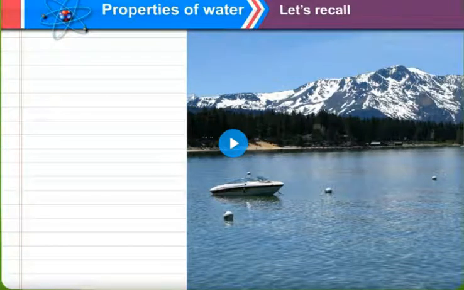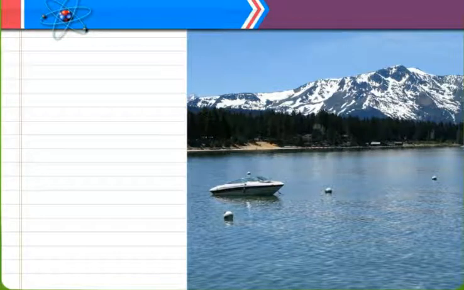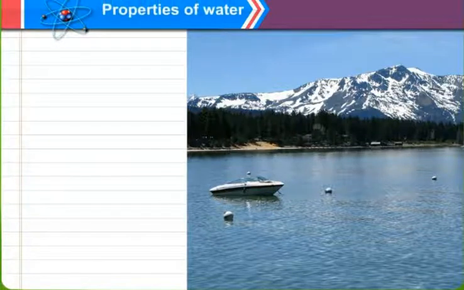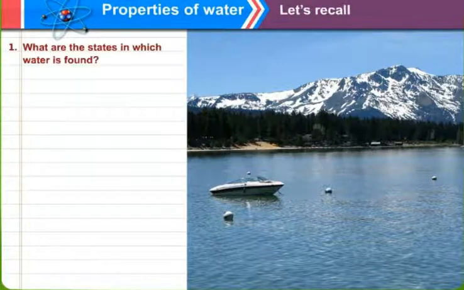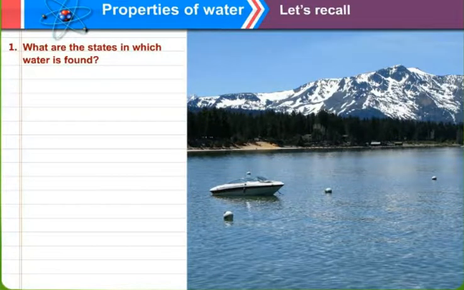As we have seen the anomalous behavior of water, today we will study the properties of water. We all know water is in liquid state. Let's study further. What are the states in which water is found?